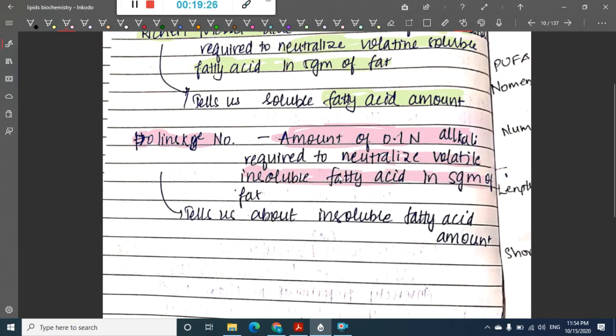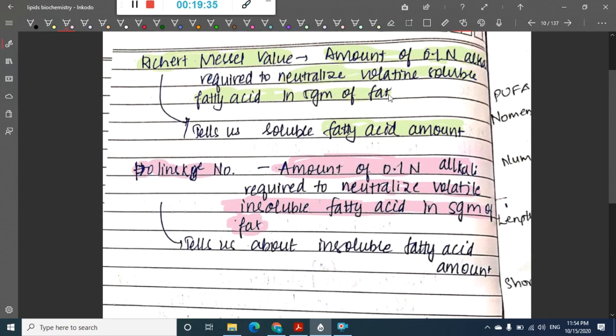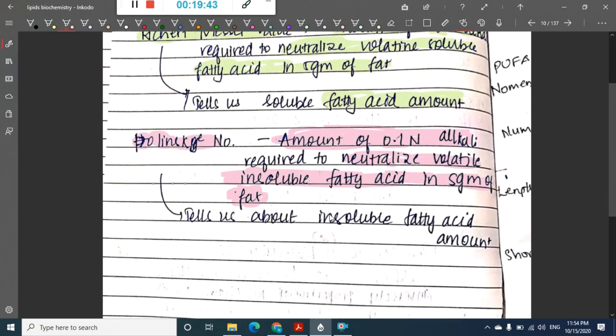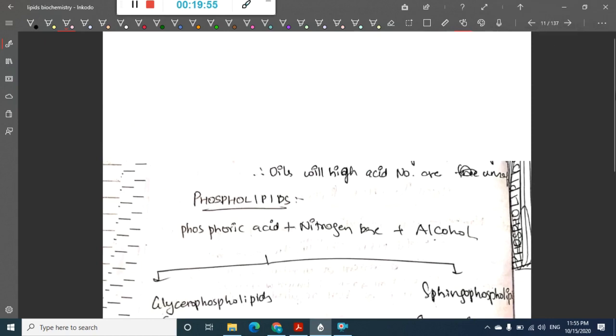If we have to neutralize insoluble fatty acids in 5 grams of fat, then the number used is the Polenske number. If we have to neutralize the volatile soluble fatty acids, then that is the Reichert-Meissl number. The Polenske number tells us about the insoluble fatty acids, whereas the Reichert-Meissl number tells us about the soluble fatty acids. These are the important numbers.